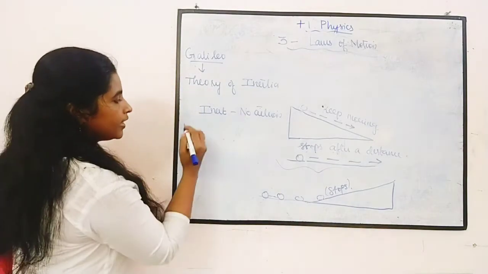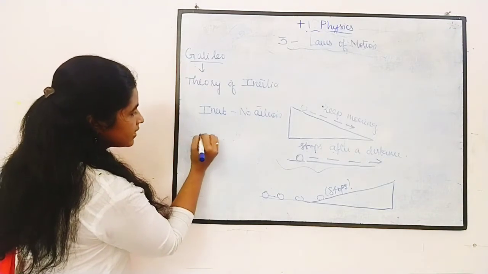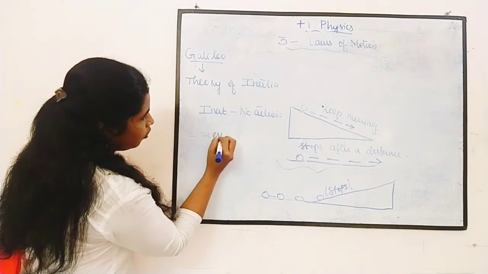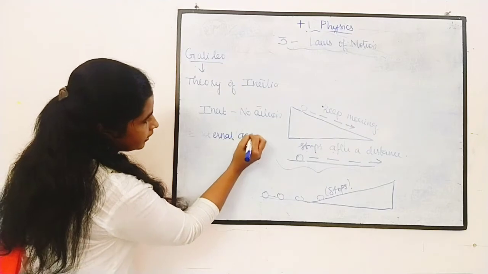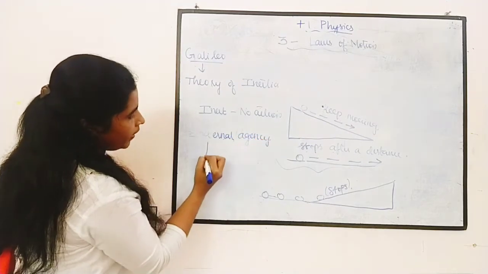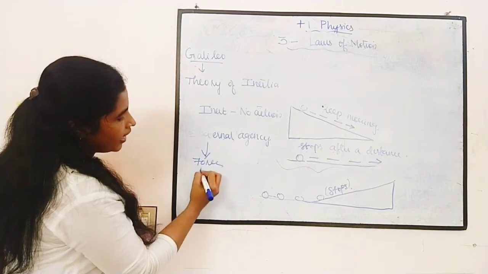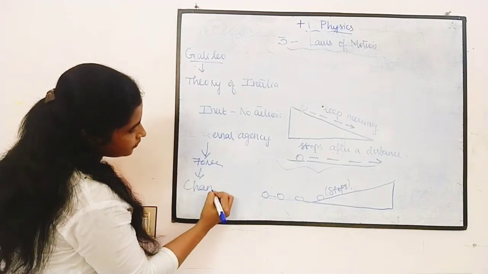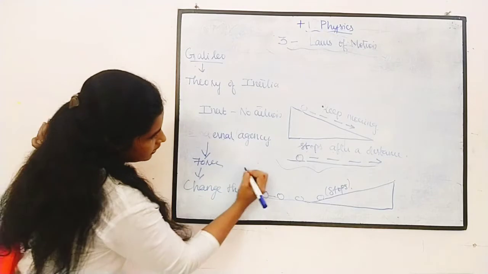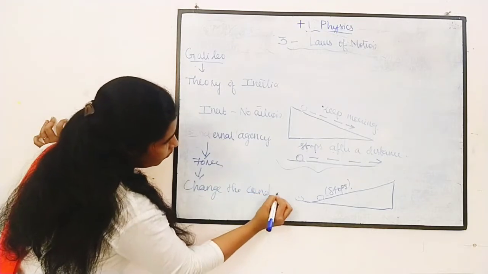Okay, so what he told is, we need an external agency to stop it. This external agency we are calling force. This will change the motion, it will change the condition of motion.